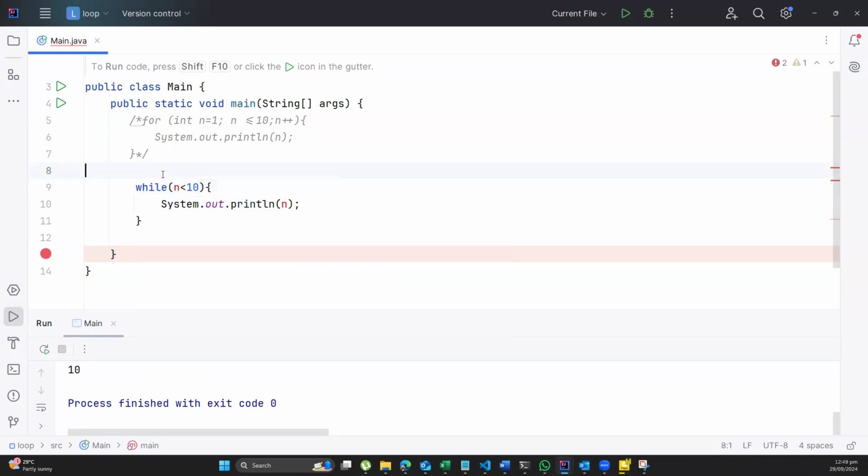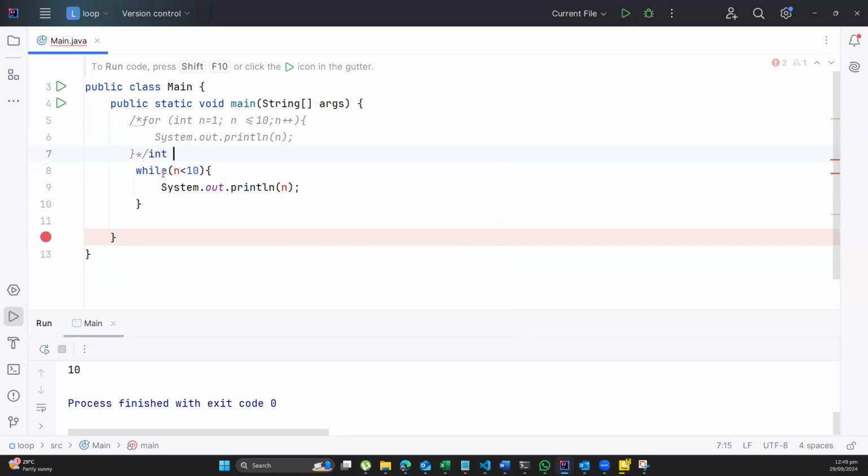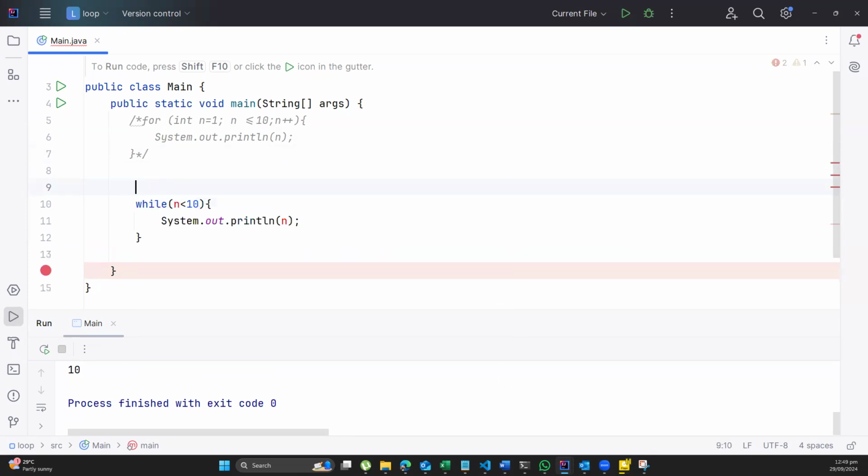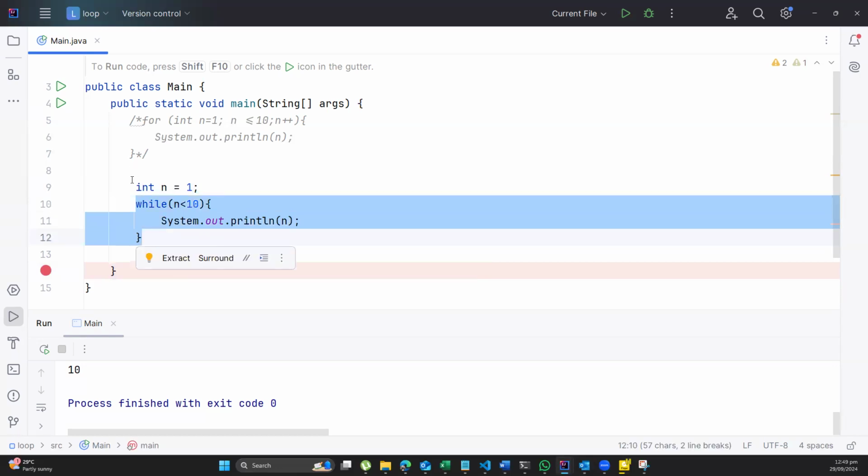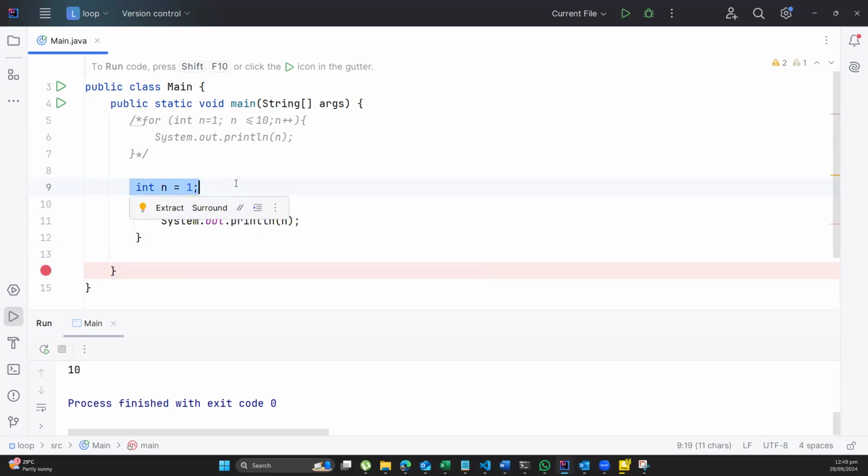That means that on top here, I have to do int n being equal to 1. The computer knows where the n is coming from. That means that when I'm doing a while statement, I have to externally state my starting point. So as you can see, with the for statement, it is inbuilt. But here I have to create what my starting point is.